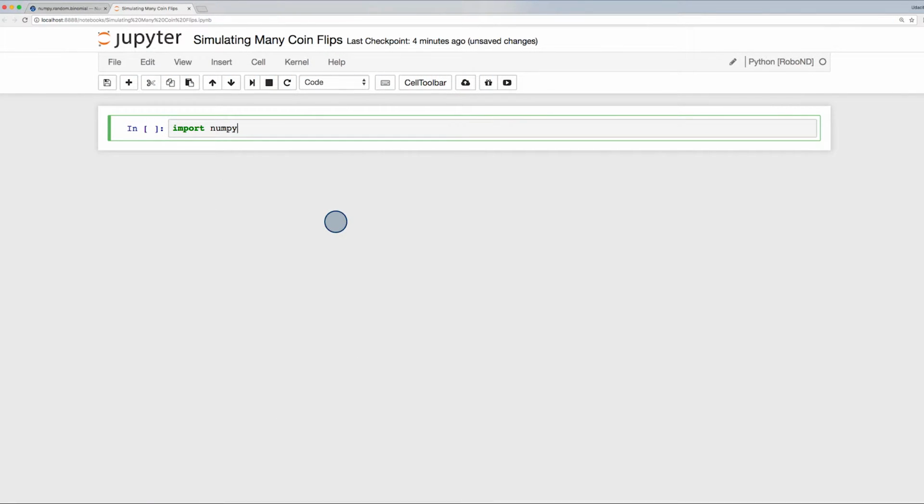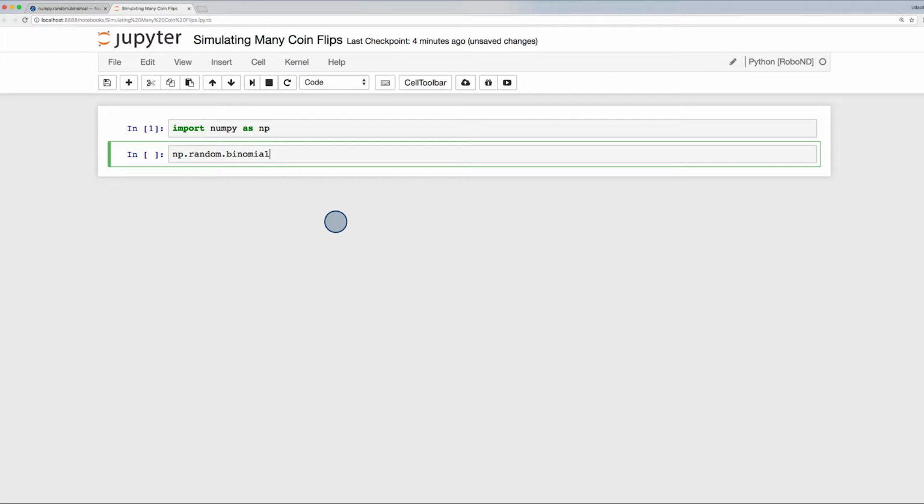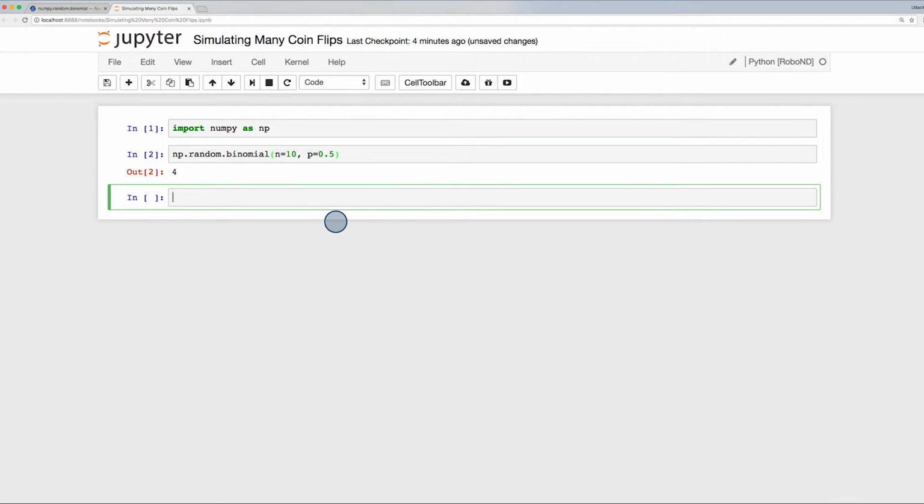To try this out, let's set n equal to 10 and p equal to 0.5. Notice, this returns one integer instead of an array of 10 outcomes. Since this function is only for binomial outcomes, it can simplify the output by just returning the number of successes. In this case, 4. This is the number of heads.